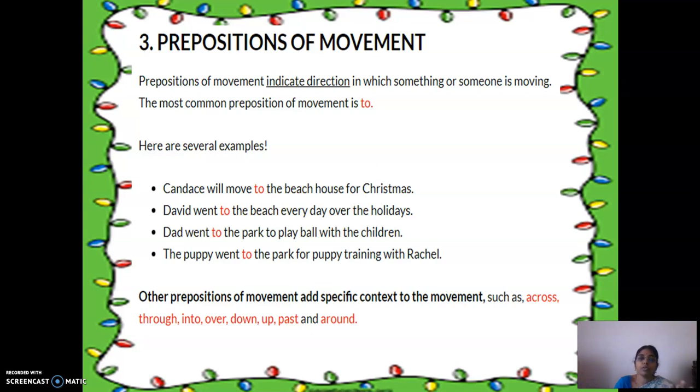David went to the park to play ball with the children. The puppy went to the park for puppy training with Rachel. So all these are prepositions of movement. Many other prepositions are there: across, through, into, over, down, up, past, and around.